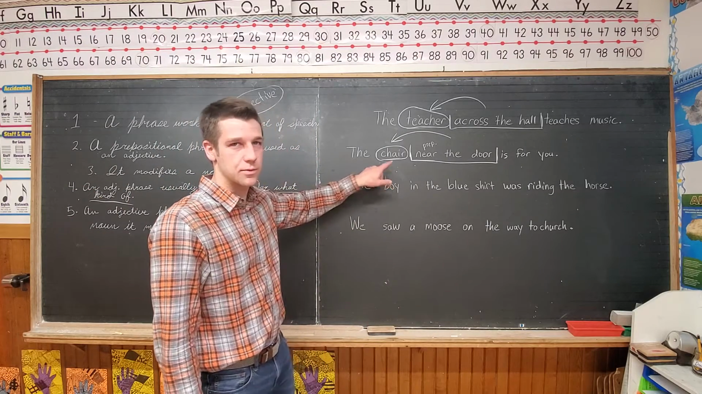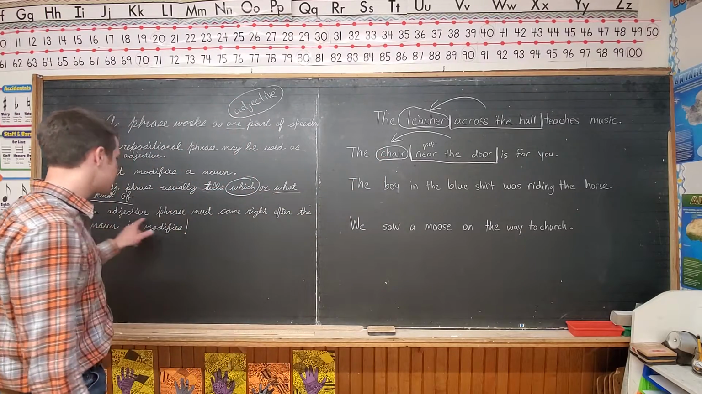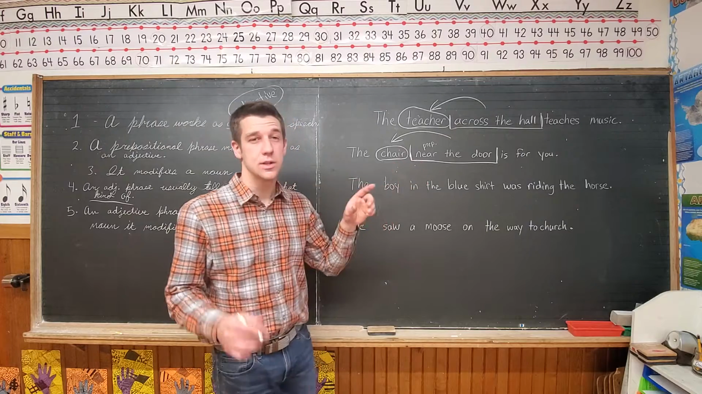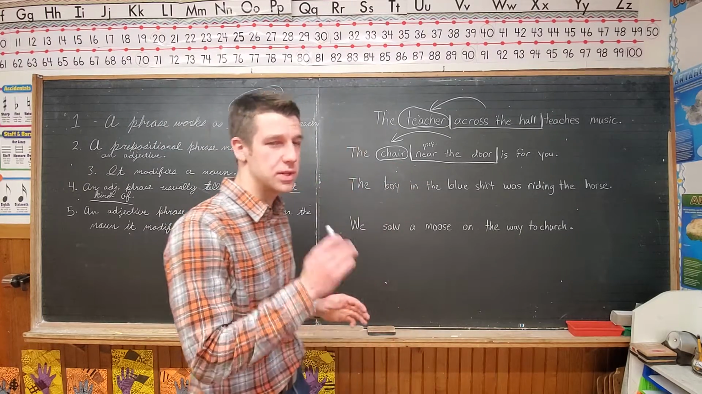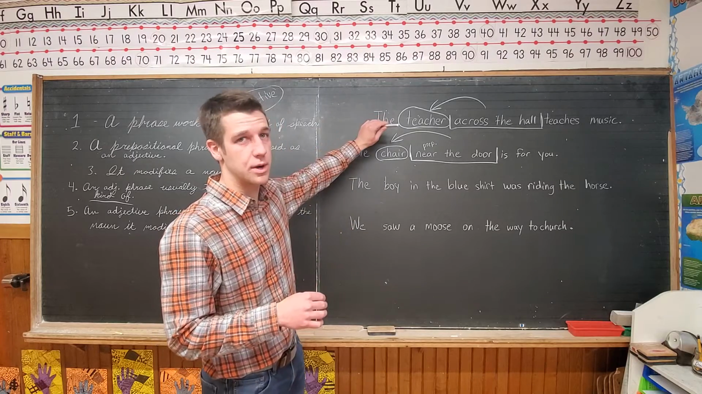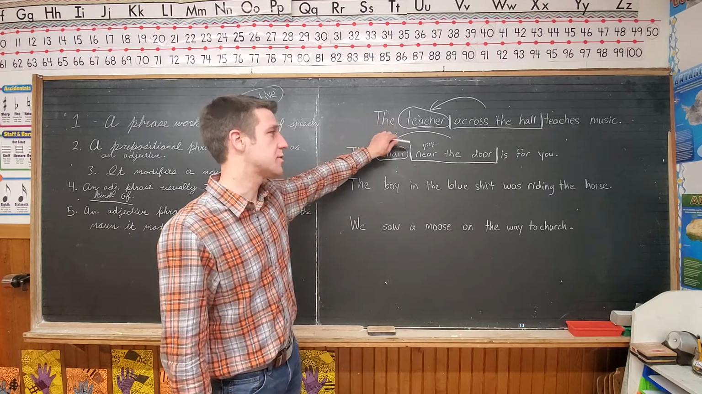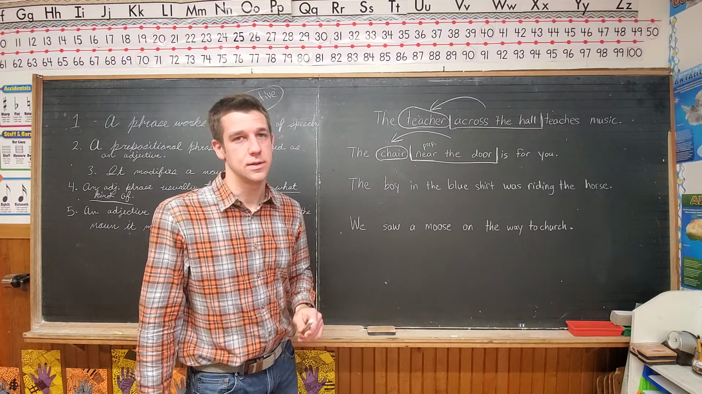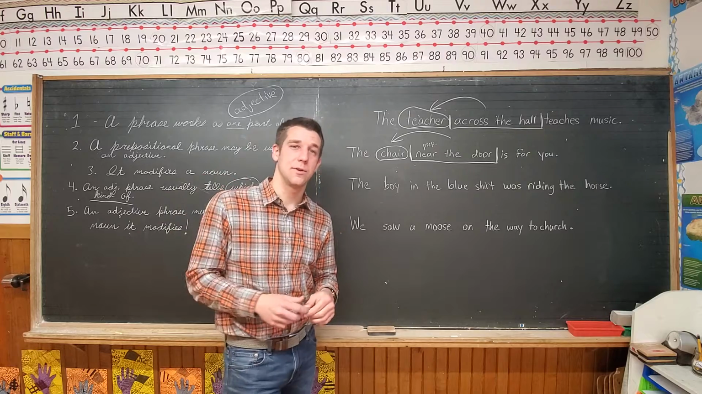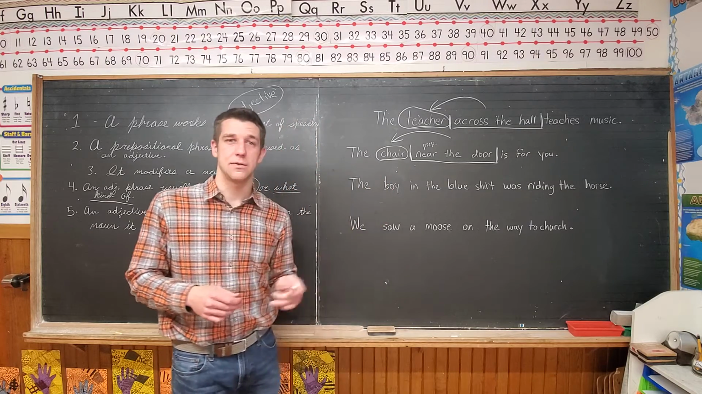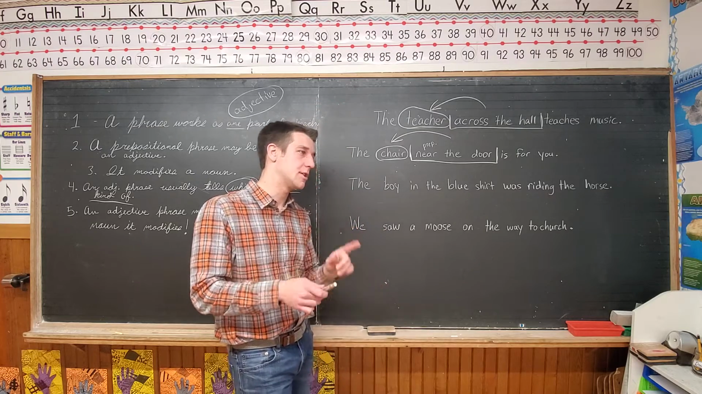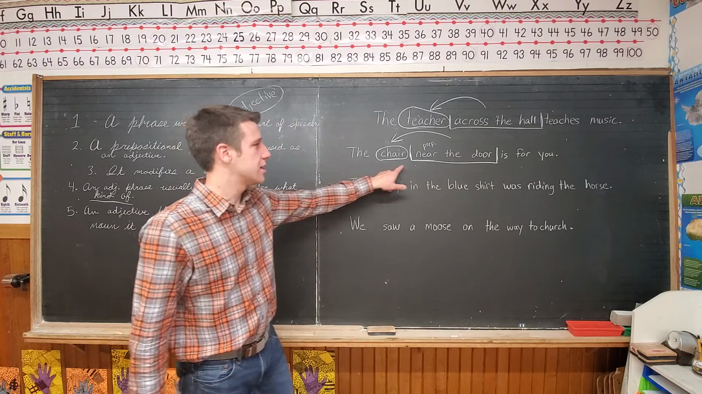So, remember that. An adjective phrase must come right after the noun it modifies. Notice how these come right after. Sometimes there's words in between, but it's usually pretty soon after the noun it modifies. And also remember, today we're thinking of prepositional phrases as adjectives. They modify nouns. Next lesson, you're going to be looking at adverbs. Prepositional phrases used as adverbs. That would probably mean they modify verbs, right? Nouns, verbs, adjectives, adverbs. So the chair near the door is for you.